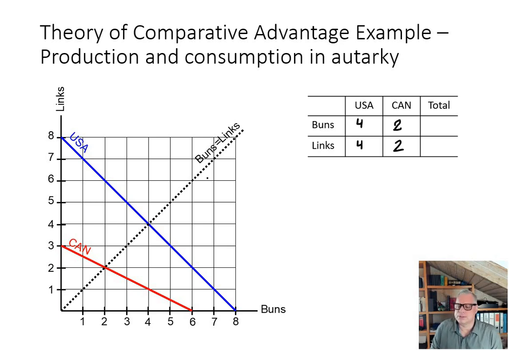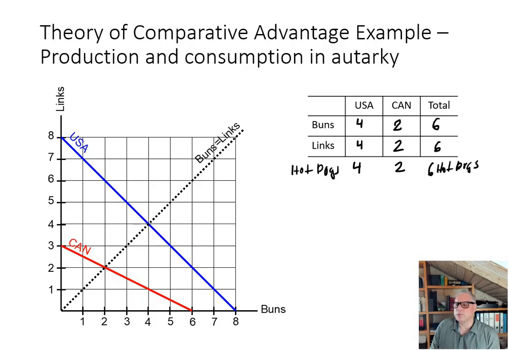So in terms of hot dogs, if I expand that table, the United States has 4 hot dogs, because 4 buns and 4 links allow for 4 hot dogs, and Canada has 2. In total, both countries together produce 6 buns and 6 links, or 6 hot dogs.